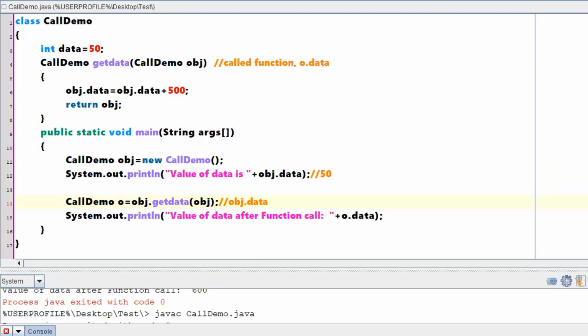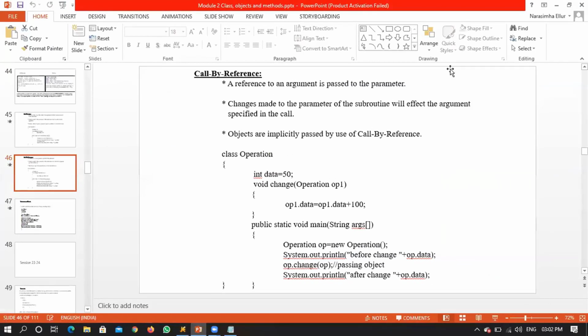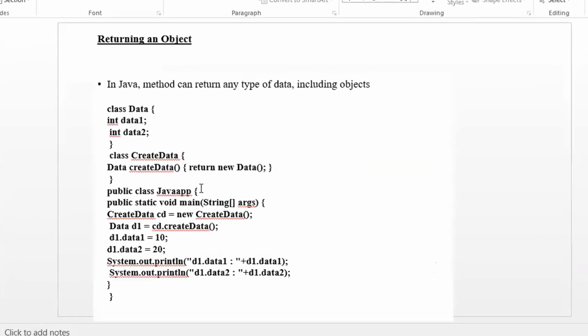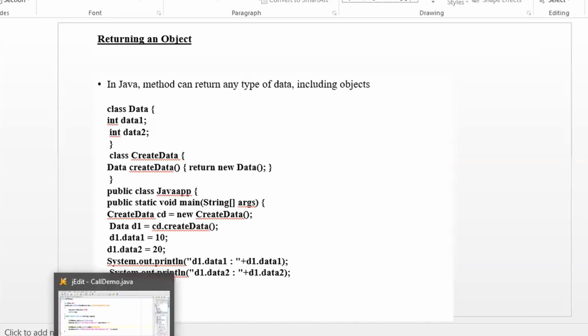With respect to the PPT, based on call by, that means returning object, you have one complicated example. This is a valid example itself, but it is a bit tricky. In an examination, if you get a question, either you write the program which is there in the slide, or the program which I have typed and executed in JEdit. Both programs will justify the statement. It is up to you, whichever program you understood better, you write that particular program, right?